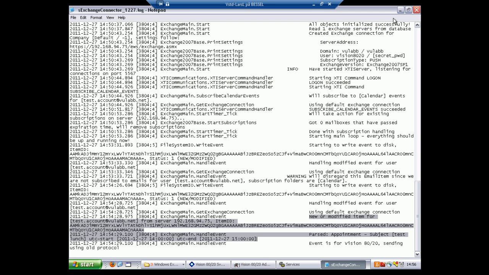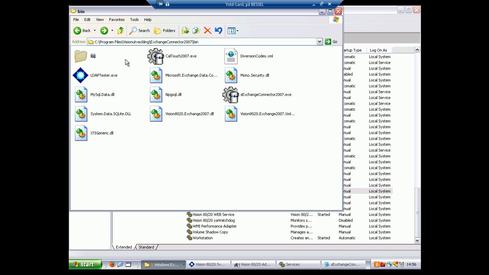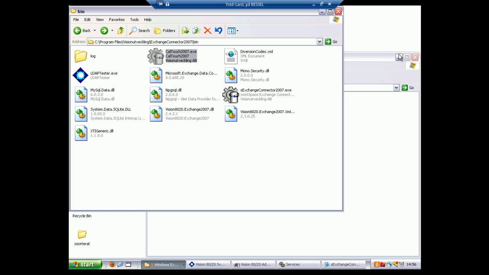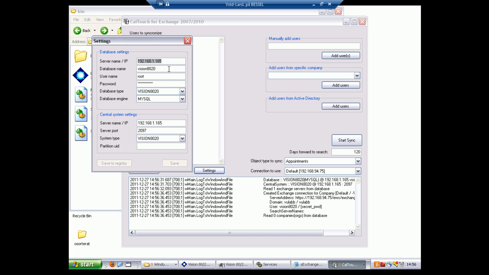Now let's have a look at the CalTouch program. This program, which comes with the replication software installed, as I earlier mentioned, is a program to manually sync older events already created before the installation of the Exchange replication. Vision8020 does not know that these bookings exist since the Exchange hasn't told it yet. Before we run the sync, let's have a look at these settings.